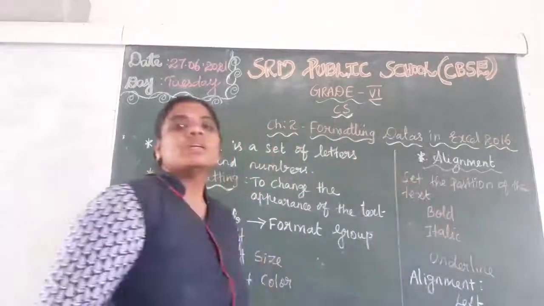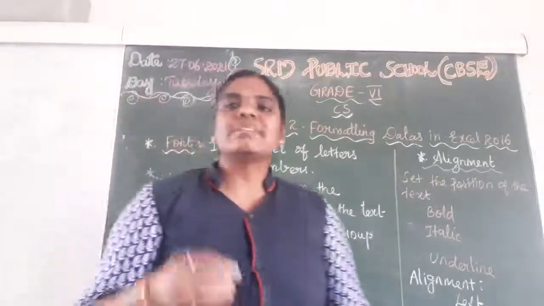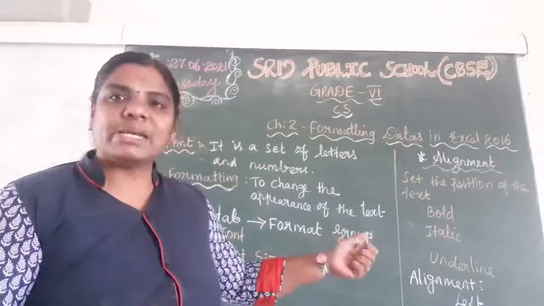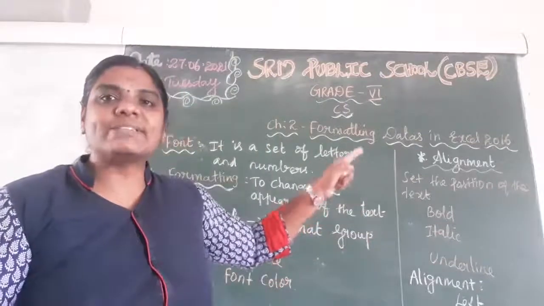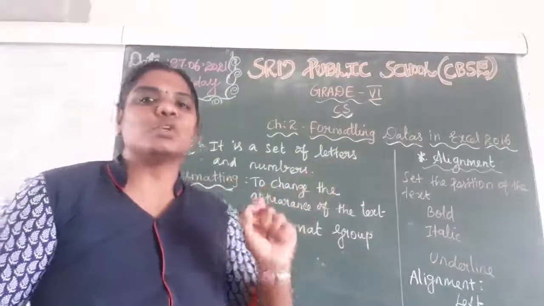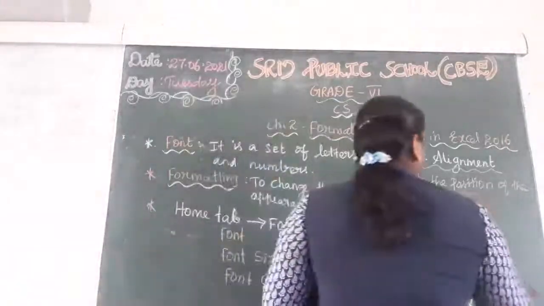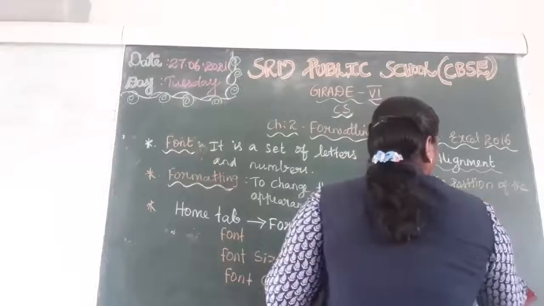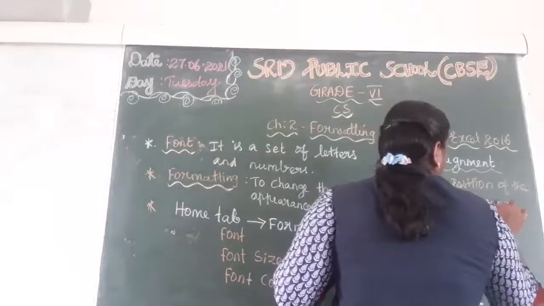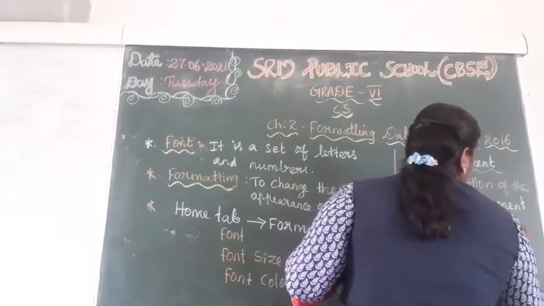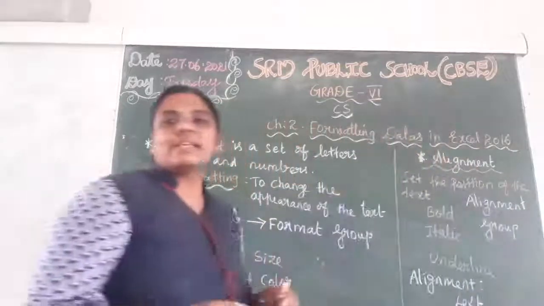Okay. Suppose we need to set the position of the text, at that time we can use the alignment. That alignment option is available in the alignment group. Okay, not in format group. It is available in the alignment group. Okay, alignment group. Understand? Yes.